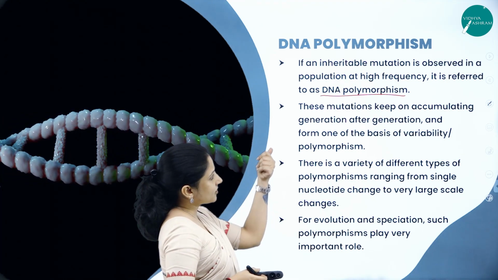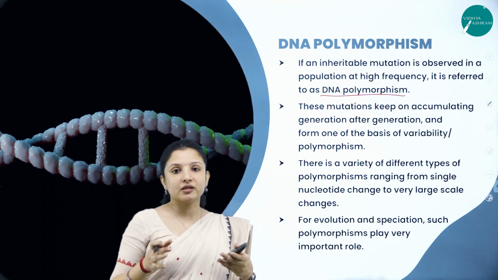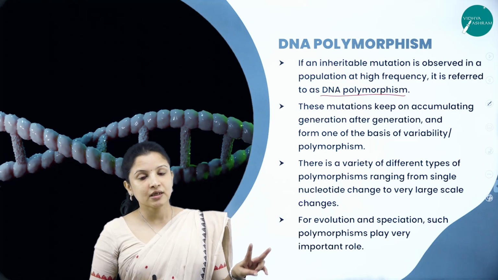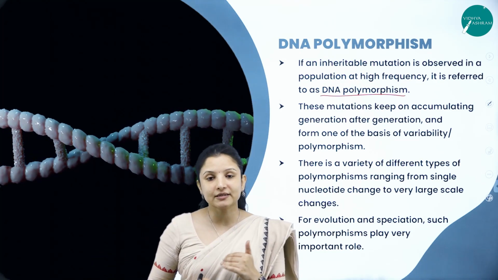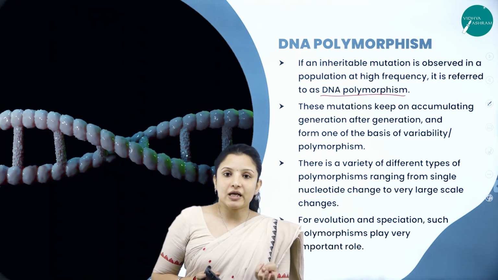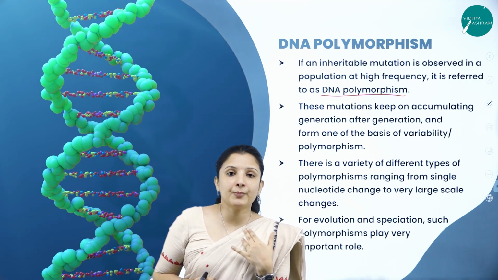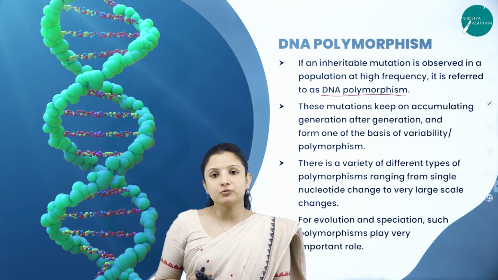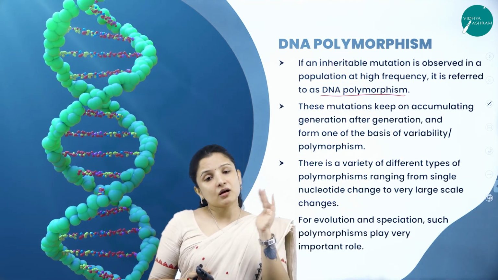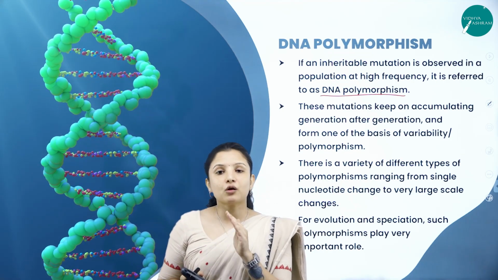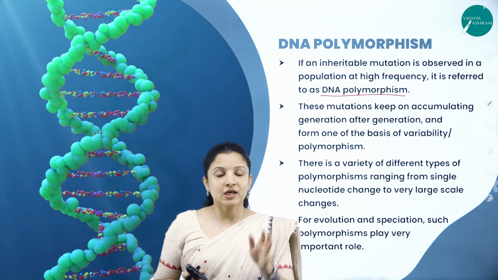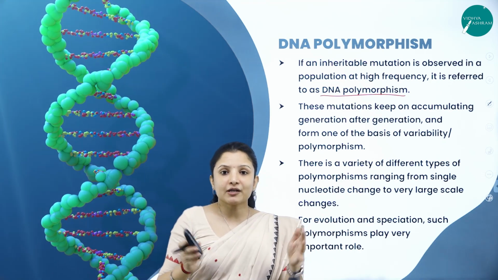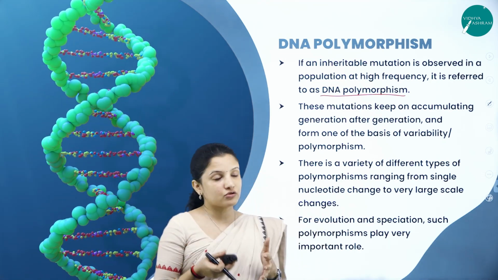So that is why these mutations happen from generation to generation. Say for example, there are two healthy parents, but the son or the daughter, because of DNA mutation, might develop some patches in the skin. Say for example, for you to understand, some brown patches in the skin. Maybe that progeny's child will also have that brown patch. In the next generation also they'll develop the brown patches in the skin. So that will be carried from generation to generation.